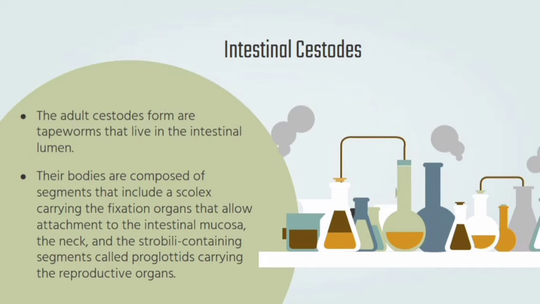Intestinal cestodes, the adult cestode form, are tapeworms that live in the intestinal lumen. So, ang intestinal lumen is the opening inside the bowels. The bowels make up the lower digestive tract.